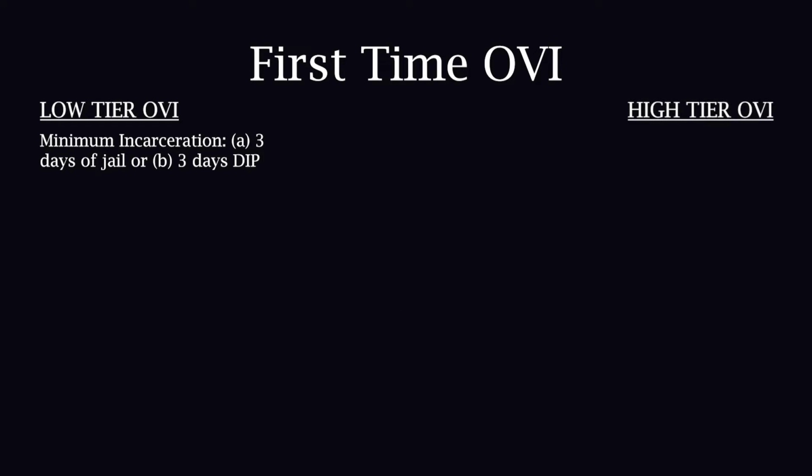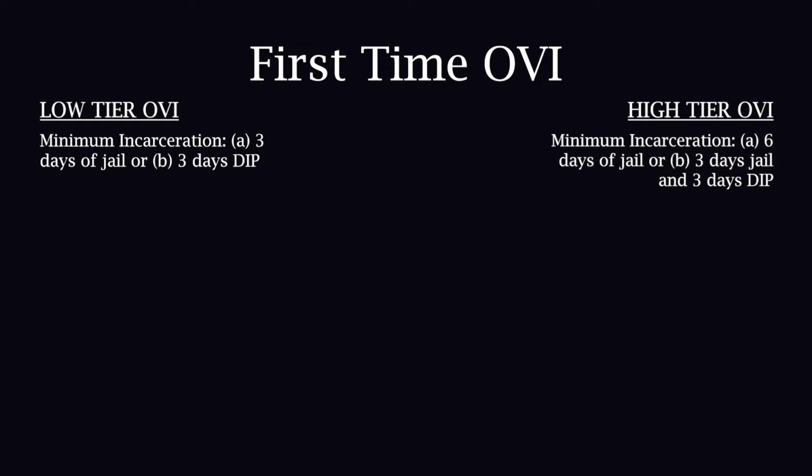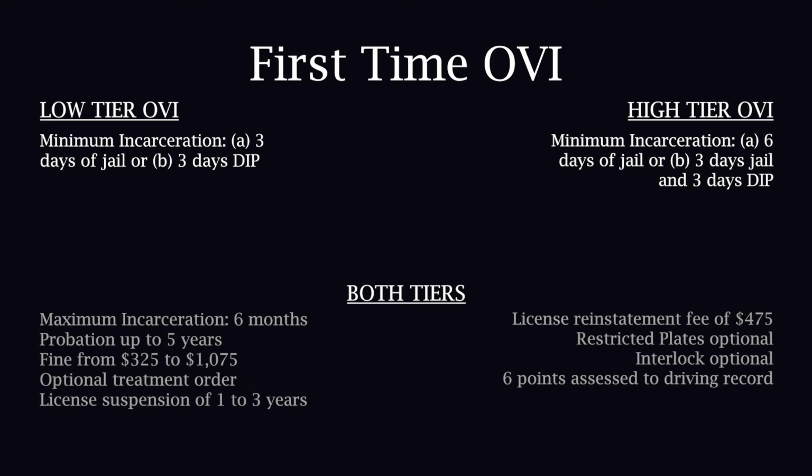For a high-tier OVI conviction, the mandatory minimum penalty increases to either 6 days in jail or 3 days in jail plus the 3-day driver's intervention program. Whether low-tier or high-tier, the court may impose incarceration for up to 6 months, probation for up to 5 years, a chemical dependency evaluation and treatment, restricted license plates, and an interlock system. Additionally, you will also face a license suspension of 1 to 3 years, resulting in a license reinstatement fee and 6 points to your driving record.